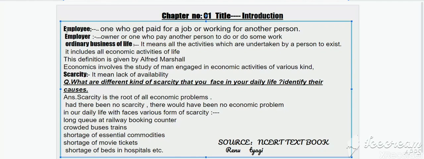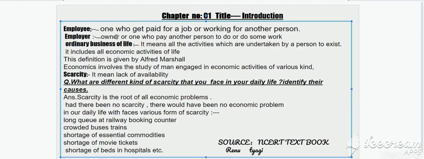So look at the first term, employee. Employee means one who gets paid for a job or working for another person. Employee means a person who is working for another person and gets paid for a job. For example, if a teacher is working in a school, the teacher is an employee. A doctor working in a hospital is an employee. People who are working in an office are all employees because they are getting paid for their job.